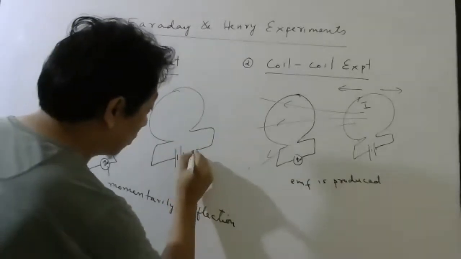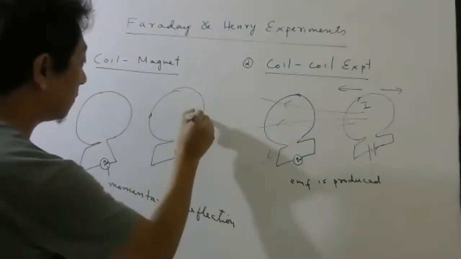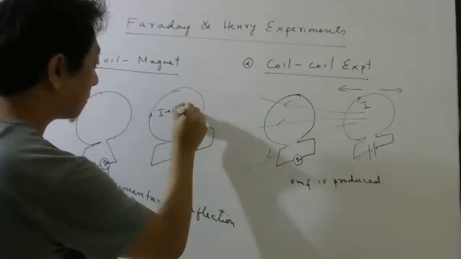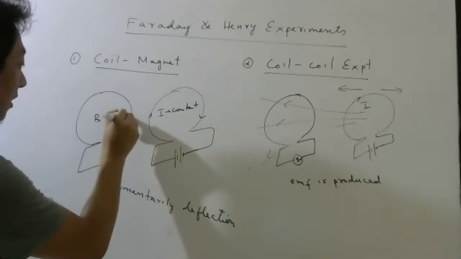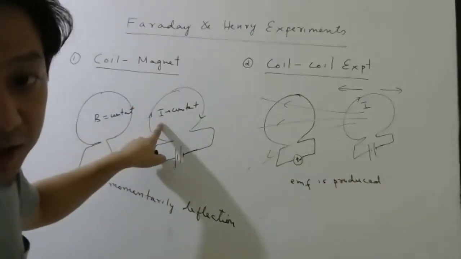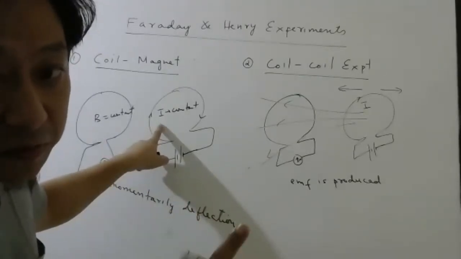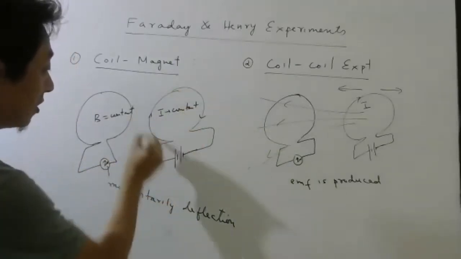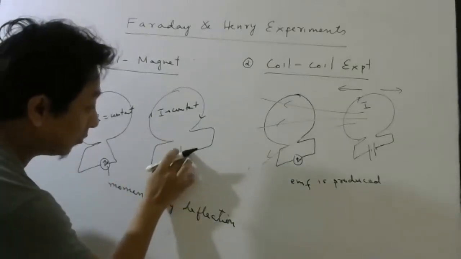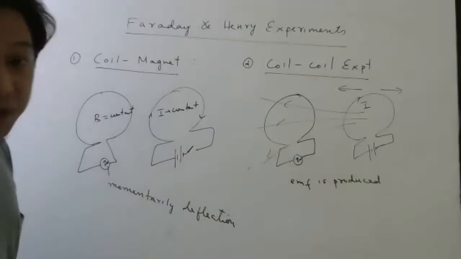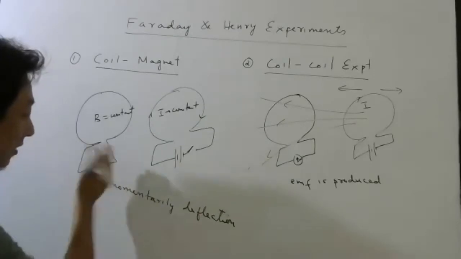Another thing they found, look here. Once you keep the key closed for some time, then you know current will flow and the current will be constant after some time, right? So the magnetic field produced here will also be constant. Produced by which current? This current. You know that a current coil behaves like a magnet, remember. Current also produces a magnetic field like a magnet. So this current is constant, this magnetic field is constant. Then what they found? After that, if you open the key, then also they found deflection, but in the opposite direction.